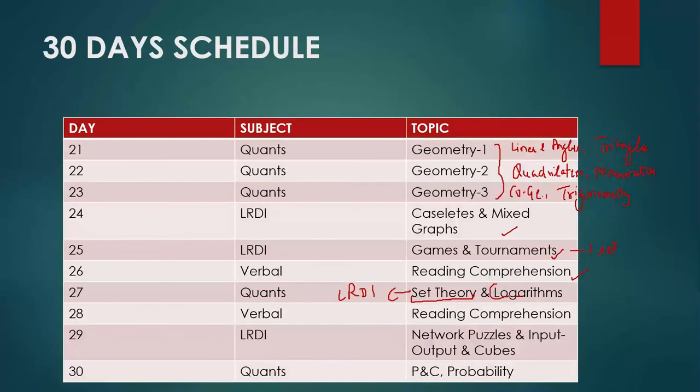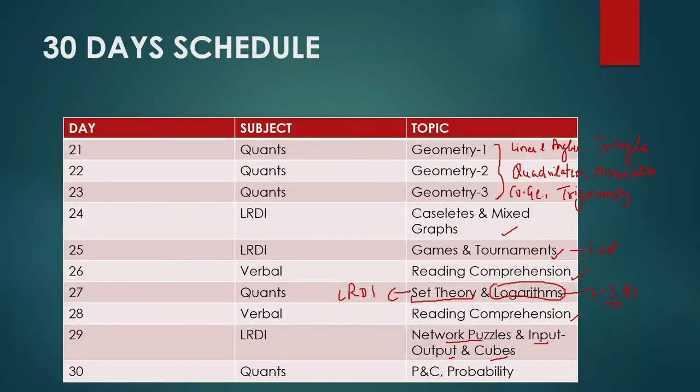Logarithms is one of the very important topics because in the last 4 years you can see 2 to 3 questions every time in the CAT exam. Day 28 again reading comprehension. Now day 29, these are those topics that we avoid in CAT, but you must revise them: network puzzles, input output, cubes, because the syllabus is not defined for the CAT exam. Anything can come from anywhere.